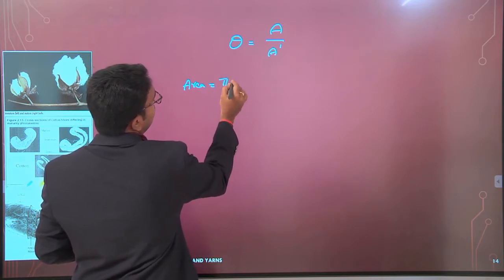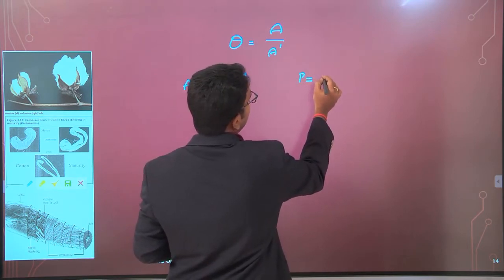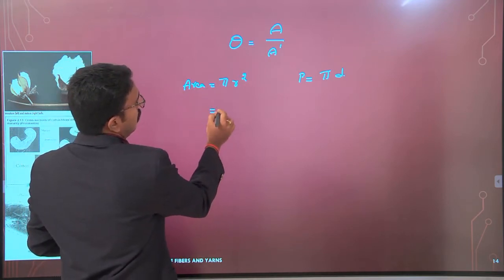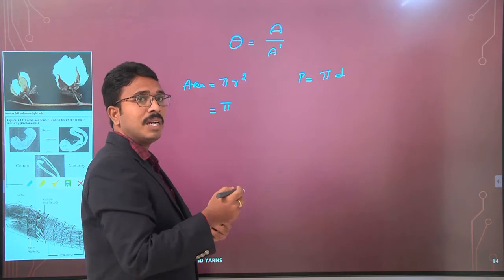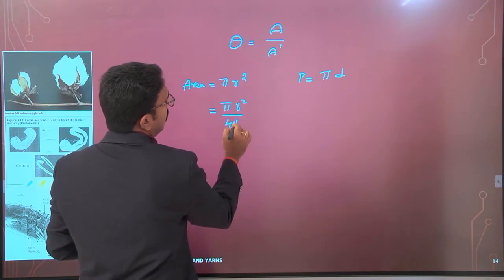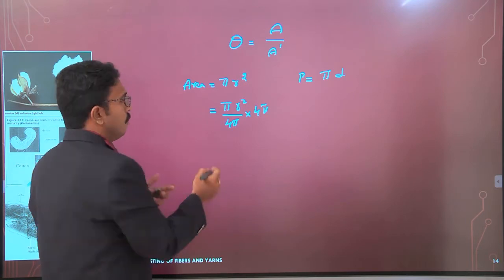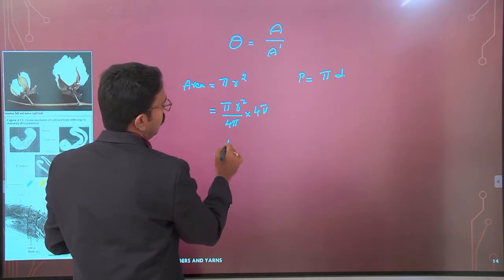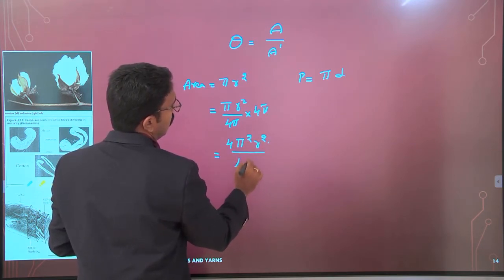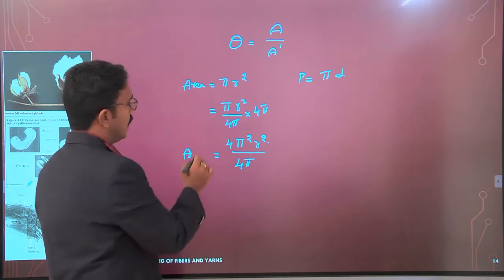what is the area formula? Pi r square. And what is the perimeter? That can be represented with P, which is pi d. Okay, now how can we write this? Or otherwise we'll leave it like this: pi r square, and we multiply and divide by 4 pi. Now how much will it be? So 4 into pi square r square divided by 4 pi. Understand? Now, this is the area, that is A dash.